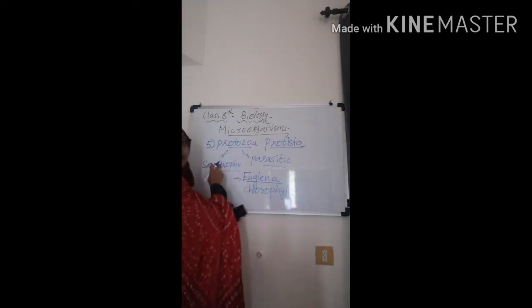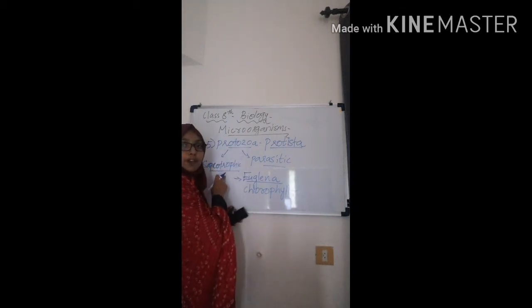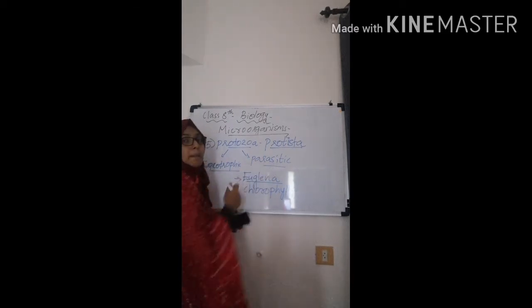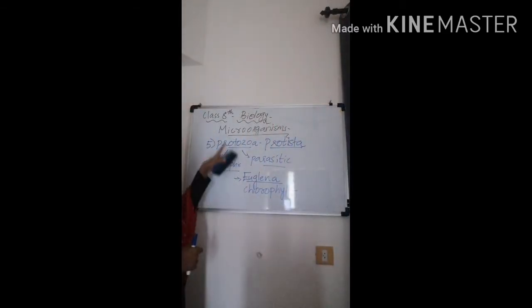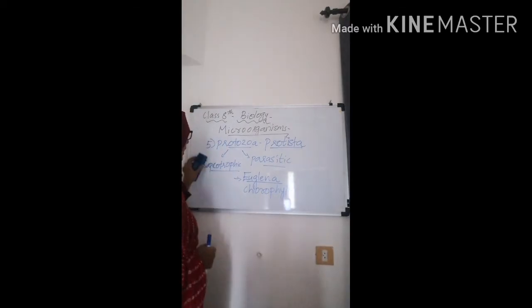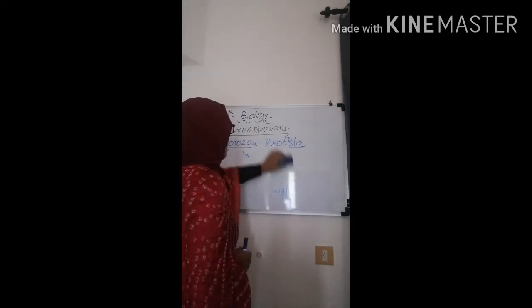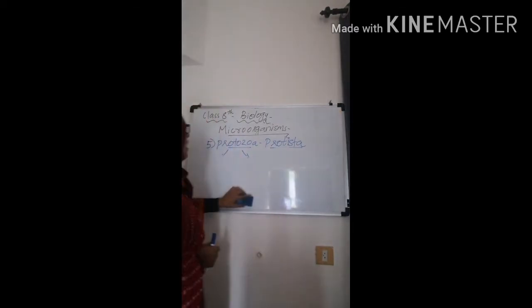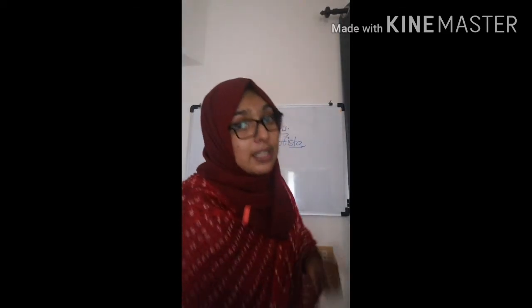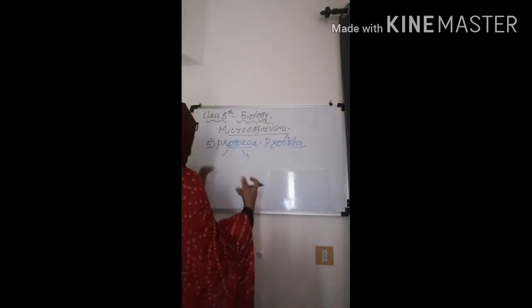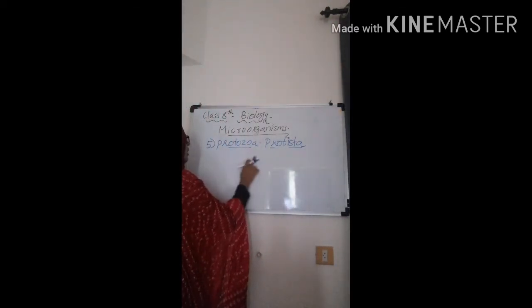All others have either a saprotrophic or parasitic mode of nutrition. Is that clear? Sometimes a question may ask which is the exceptional protozoa which has chlorophyll. That is Euglena.